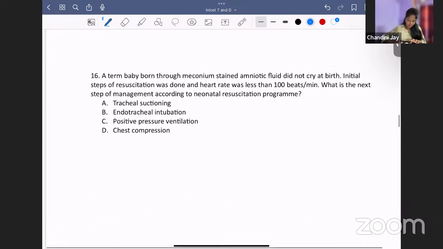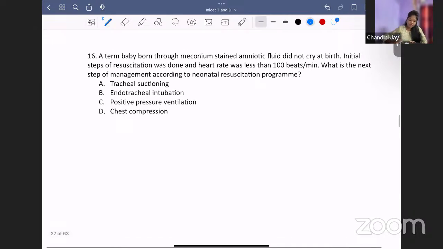Now, next question. A term baby born through meconium-stained amniotic fluid did not cry at birth. Initial steps of resuscitation were done and heart rate was less than 100 beats per minute. What is the next step of management according to NRP? Is it tracheal suctioning, endotracheal intubation, positive pressure ventilation, or chest compression? Normally, after doing the initial steps, if the heart rate is less than 100, you start positive pressure ventilation.